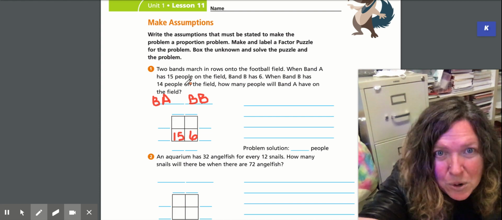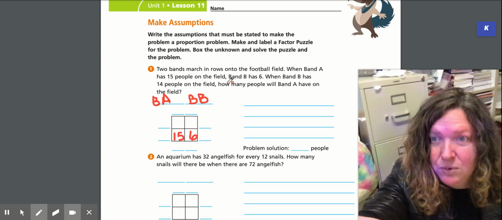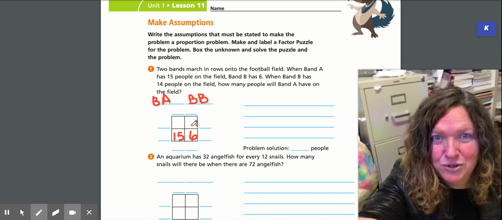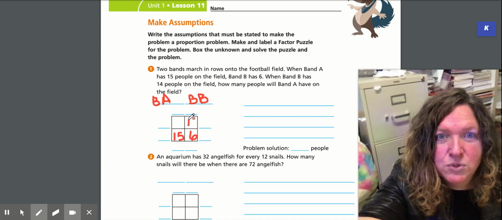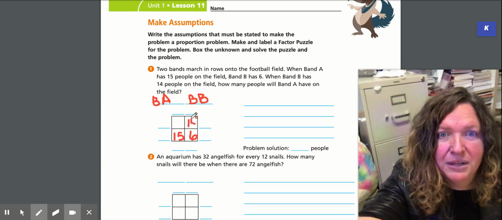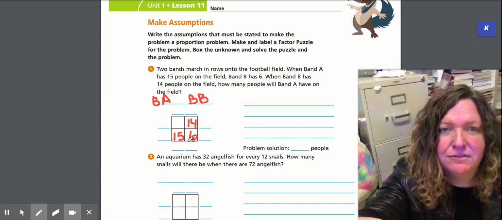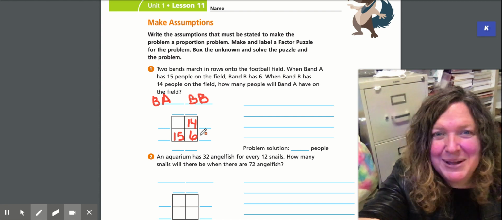When band B has 14 people on the field, now we know band B has 14. Where are we going to put that? It's got to go under band B. There's only one spot. So it says when they have 14 people on the field, how many people will band A have? There's our factor puzzle. Go ahead and solve it.